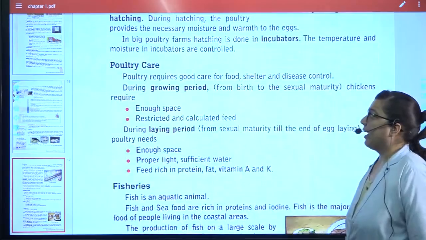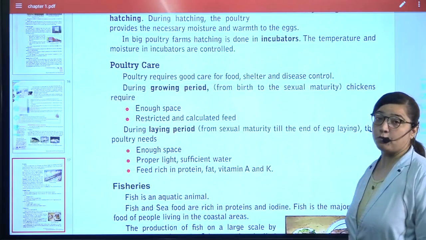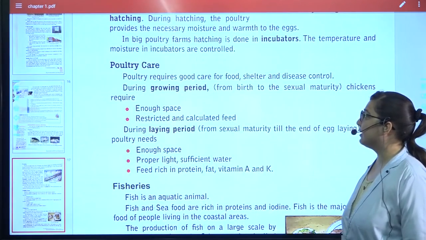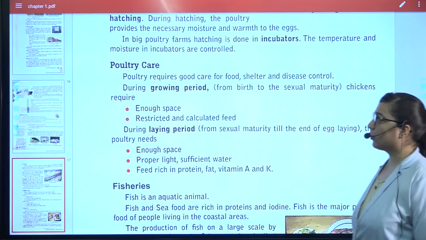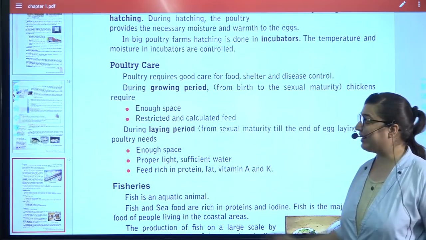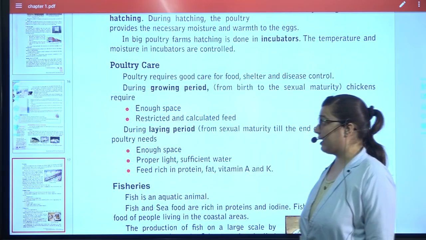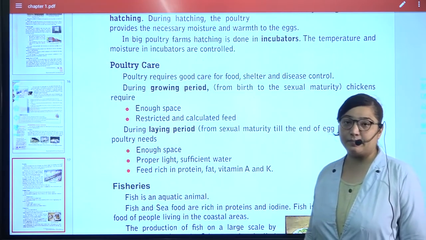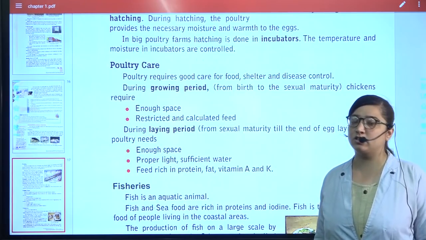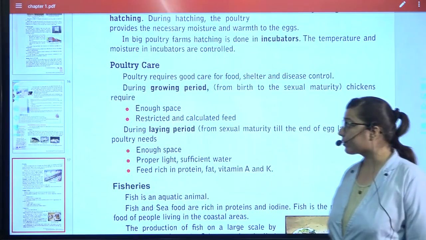Poultry requires good care for food, shelter and disease control. During the growing period, they need enough space and restricted, calculated feed. An appropriate amount of nutrients should go into their body.